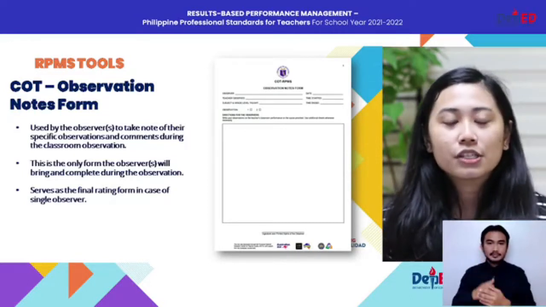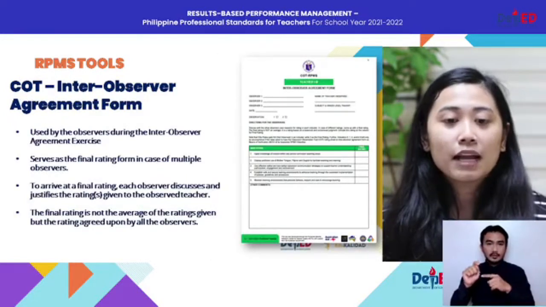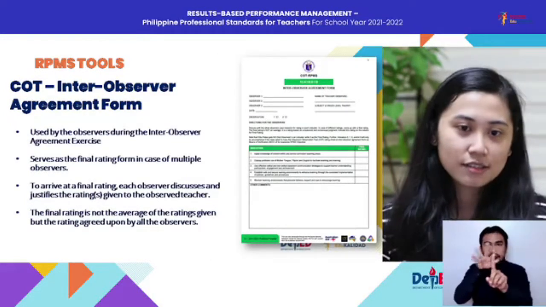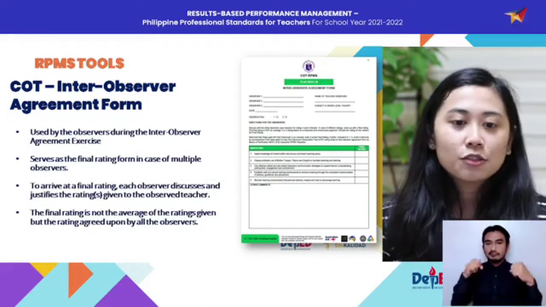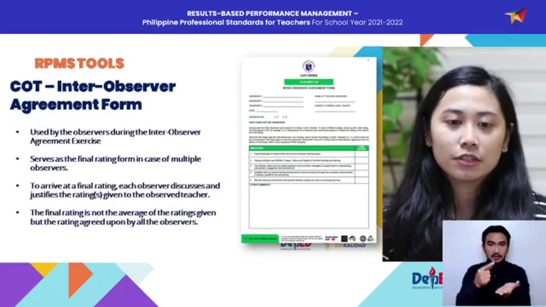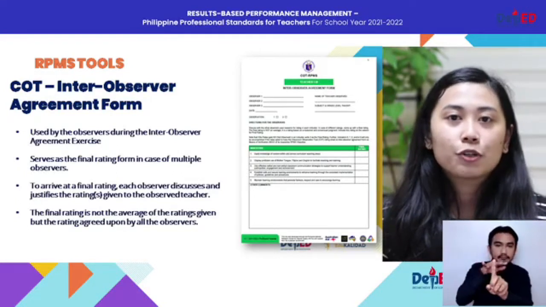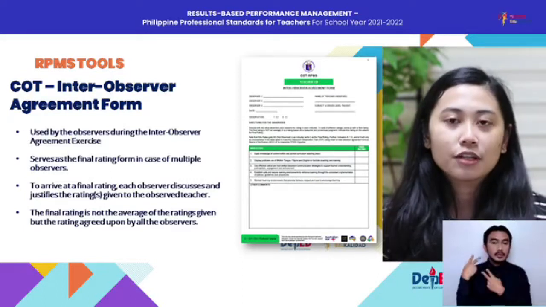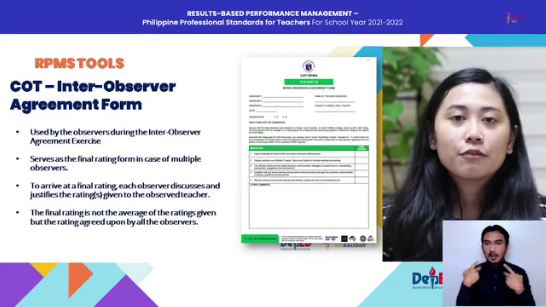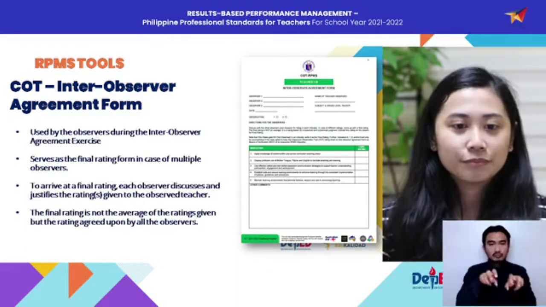Next, you have here the COT Inter-Observer Agreement form, and this is used by observers during their inter-observer agreement exercise. This one serves as the final rating form in case of multiple observers, as opposed to the previous form that I showed you, which is only used by a single observer. This inter-observer agreement form will be used if you have 2 or more observers present during your observation.